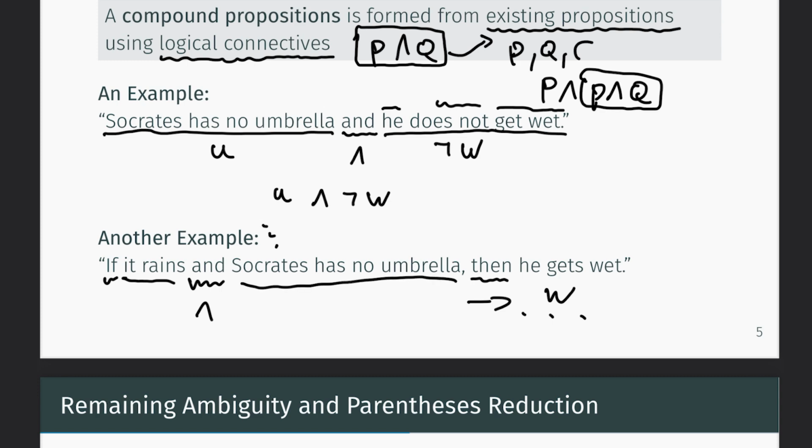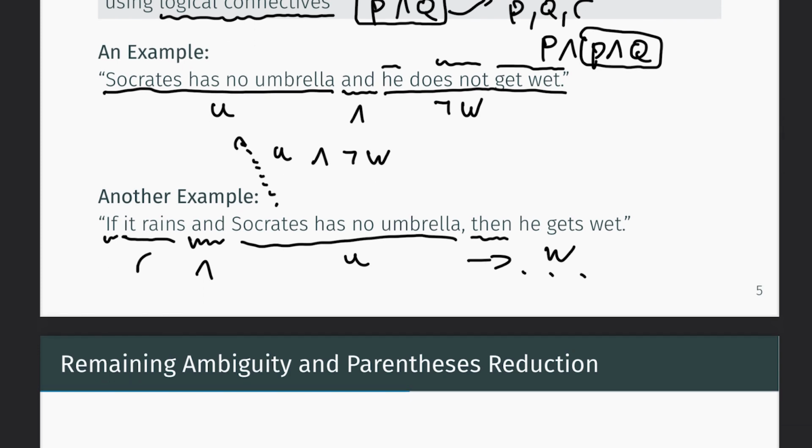That's one I've defined above already using U, so we can reuse that here. For "it rains", let's just create a new propositional variable, for example, R. So writing it down fully, we get R and U implies W.